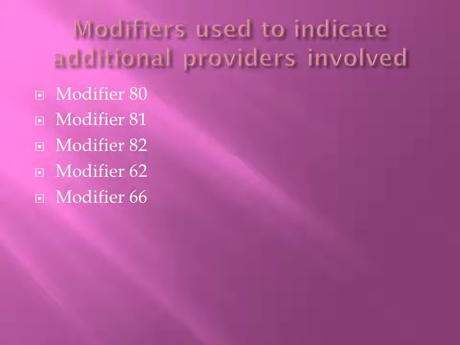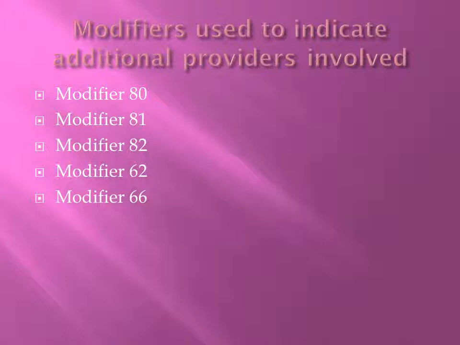Additional procedures involved: modifier 80, assistant surgeon. This is when another surgeon is used as an aid to a surgeon who provides services throughout the procedure. Modifier 81, minimal assistance surgeon. This is a surgeon who only helps during a portion of the procedure. Modifier 82 is for an assistant surgeon when a qualified resident is not available. Resident physician is a medical school graduate in training to be a specific medical specialist who may assist surgeons during a surgical procedure.